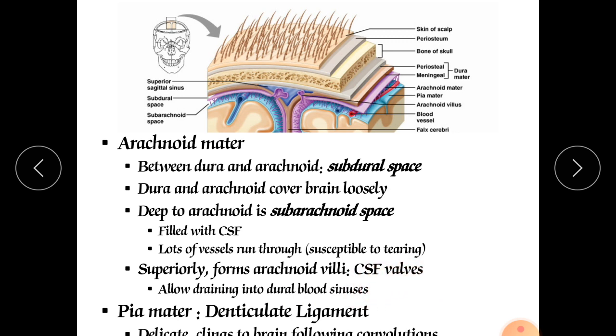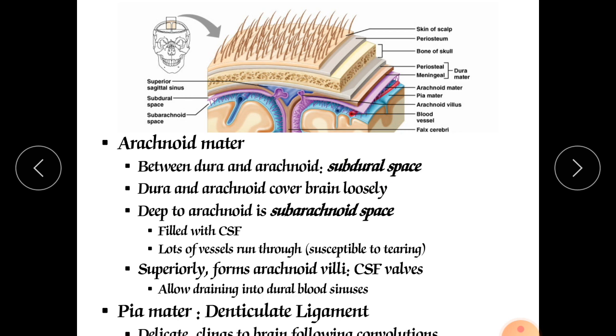Now the pia mater is the innermost type of meninx. This pia mater is made up of squamous and cuboidal epithelial cells, as we already discussed. It is also connected with collagen fibers as well as elastic fibers. They have too much nutrition and contain cerebrospinal fluid.